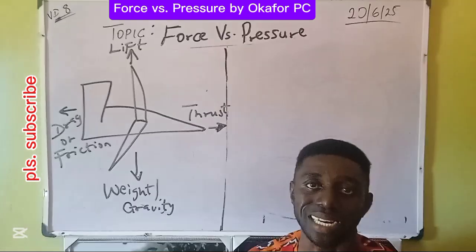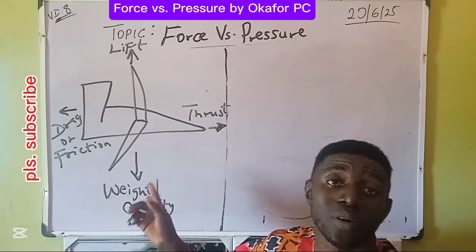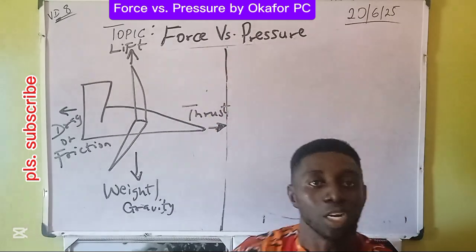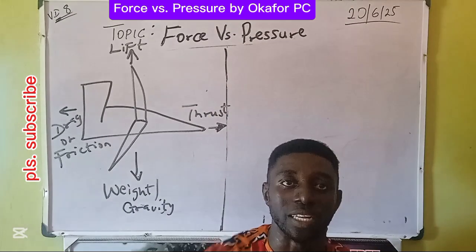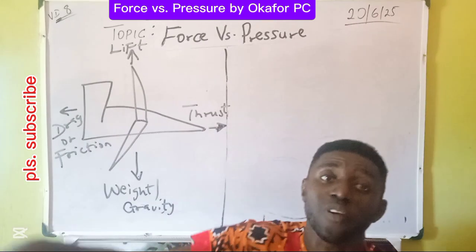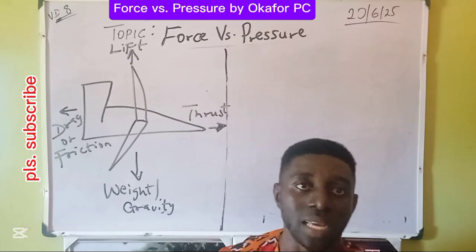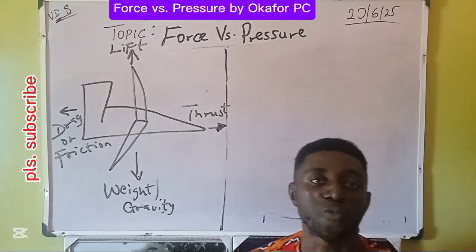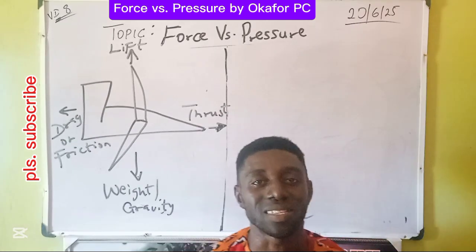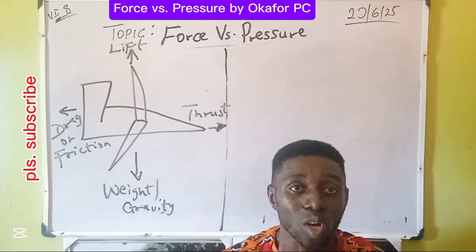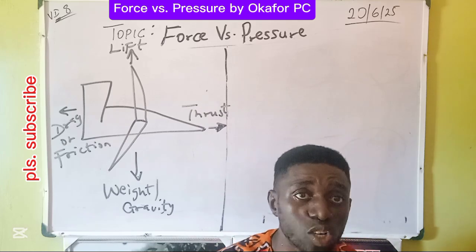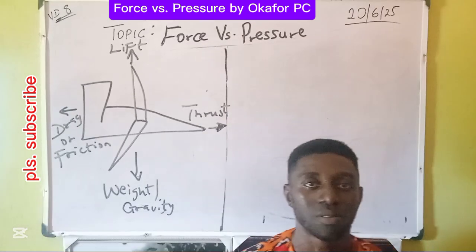Okay, let's go back to the plane analogy. The two forces coming from the engine of the plane are the lift and the thrust. Then the two forces coming from the environment where the plane is situated are the drag or friction, and weight or gravity. This is Newton's argument. Something is causing motion. Something is bringing about rest. It's not just in their nature. We need to study their nature and see what is causing that, and that is force.